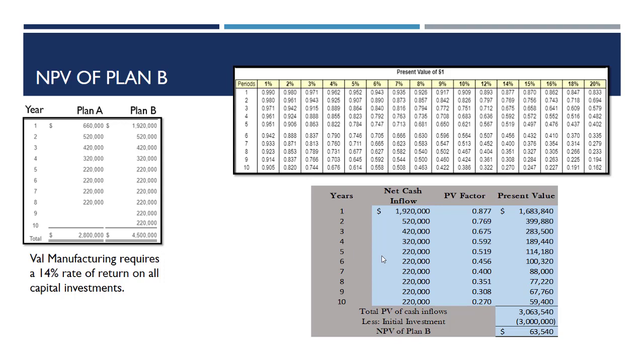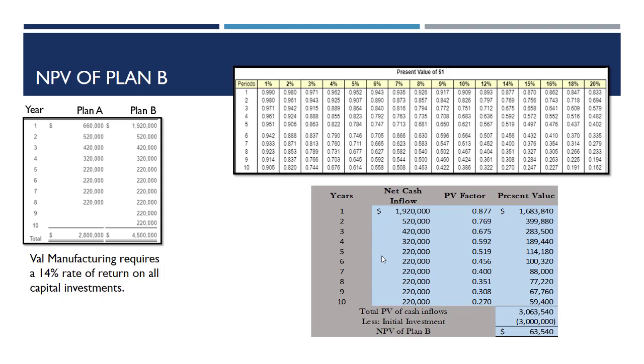$3,063,540. The initial investment that we had in Plan B was $3 million, which means that the net present value of Plan B is $63,540. It's not good, but it is positive. And the rule of thumb is if you have a positive net present value, then you should undertake the project.